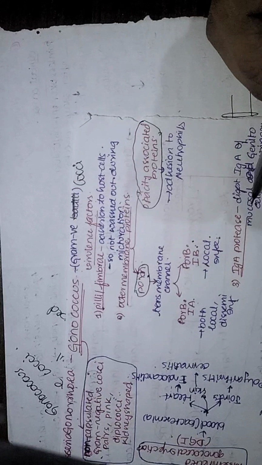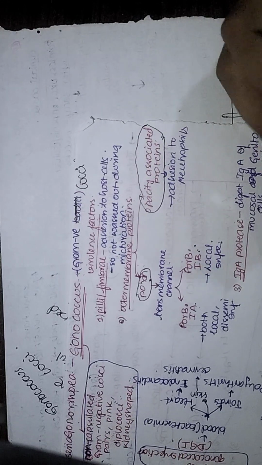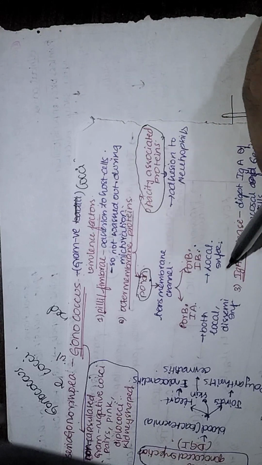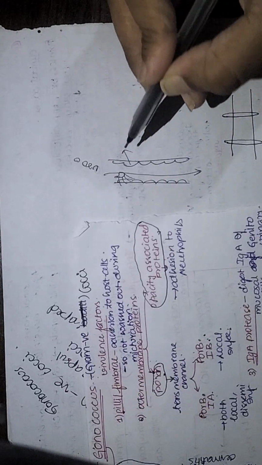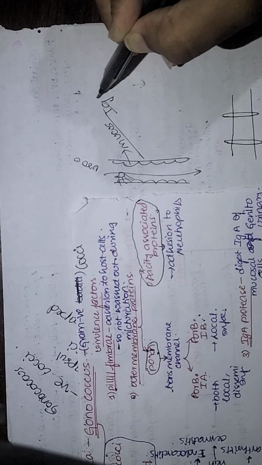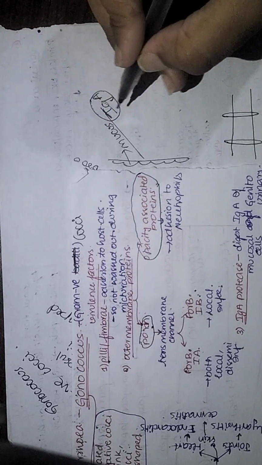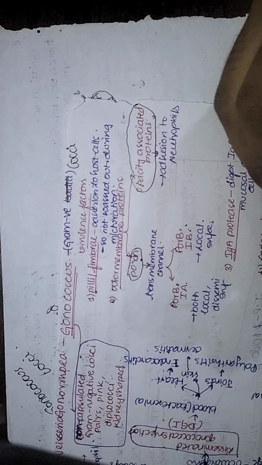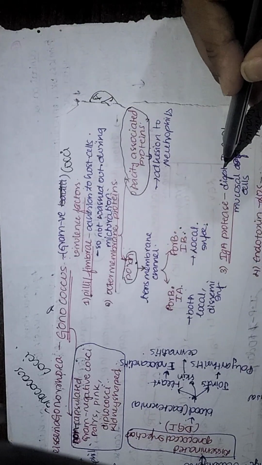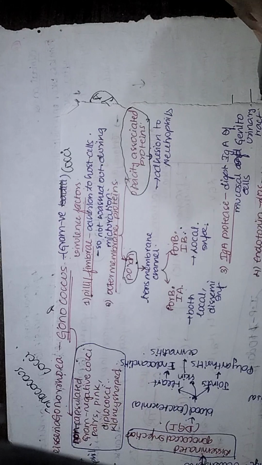Next, other virulence factors include the IgA protease. So what is this IgA? It is the immunoglobulin A that is secreted by the uroepithelium, which is present in the mucus secretions. This IgA provides immunity; it fights against the bacteria. So in order to prevent that, the gonococcus produces IgA protease, which digests the IgA secreted by the mucosal cells of the genitourinary tract.